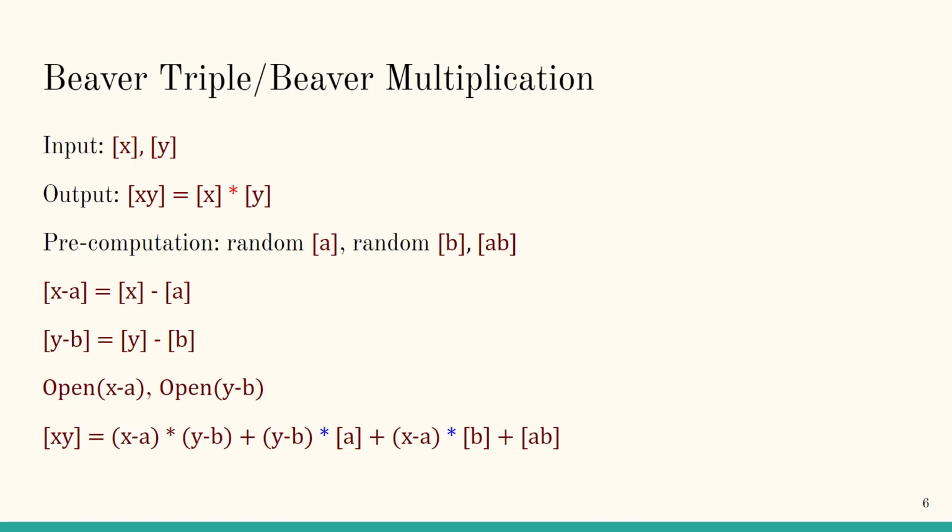Note that this multiplication between two secret shared values will be represented using red asterisks. This can be done in one round, as opening a value requires communication between parties. Although we are opening two values, since they do not depend on each other and can be done in parallel, they belong in the same round.